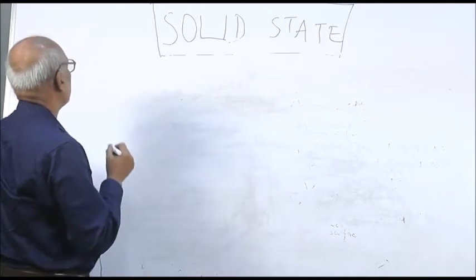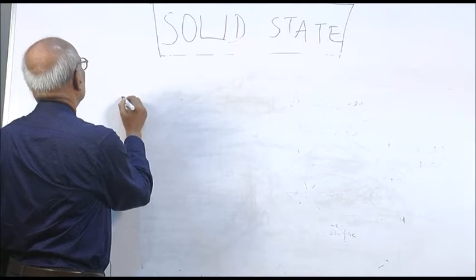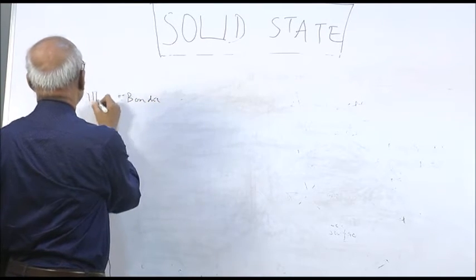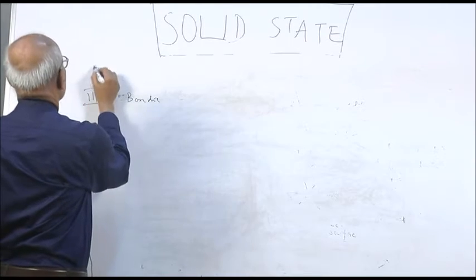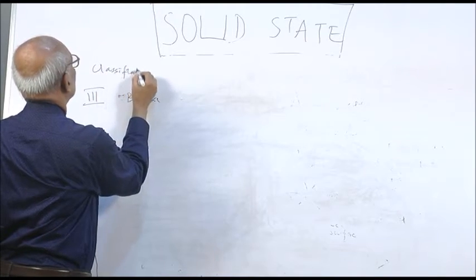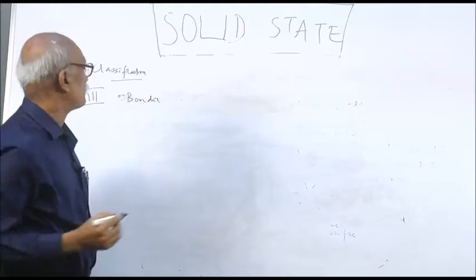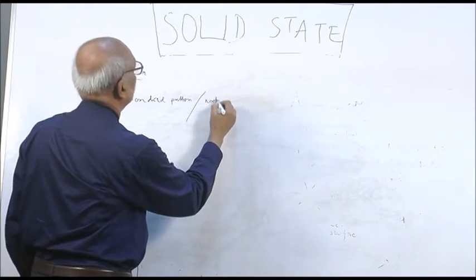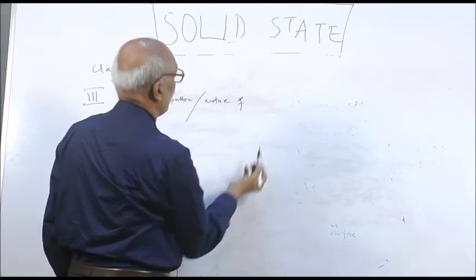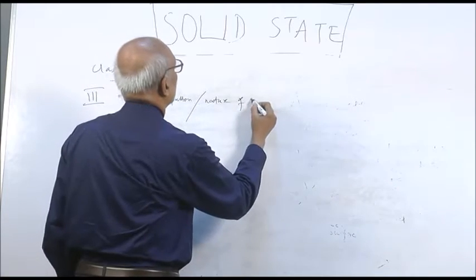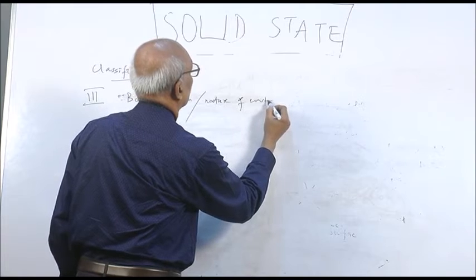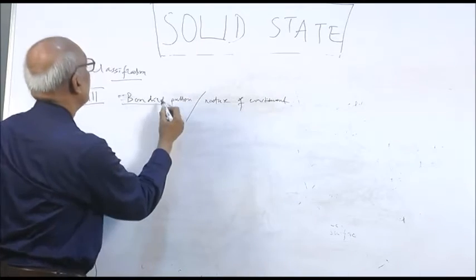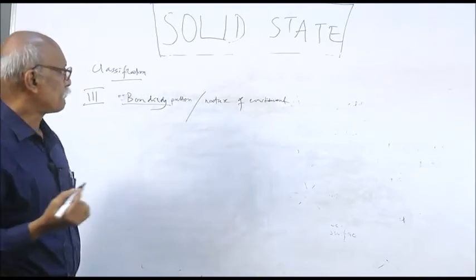Then another type of classification is based on force, the valency force or bonding force. The third type of classification is the bonding pattern or nature of constituent, whether it is ions, or molecules, or atoms.